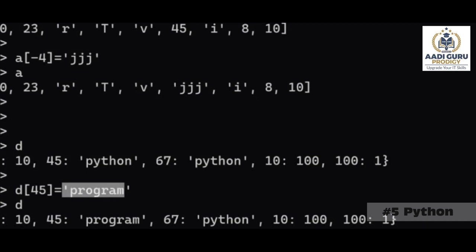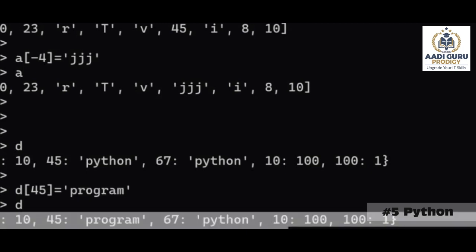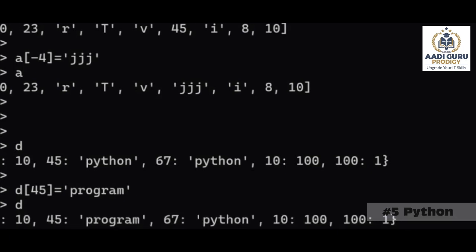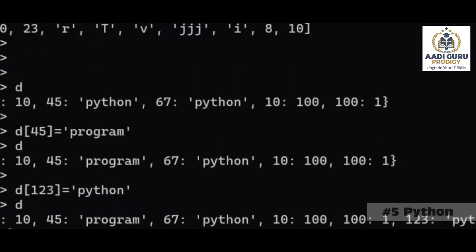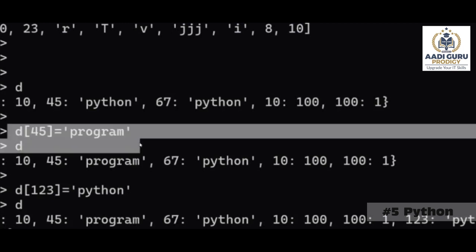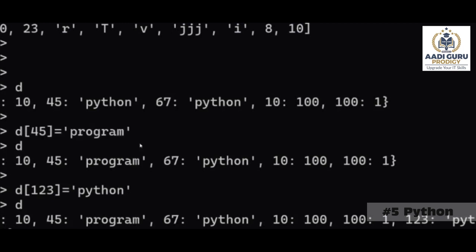Now, if the key that you have given is not there, then the dictionary will create this key and add this value to that key. d of 1, 2, 3 equals Python. That means this is a way to do modification as well as adding.